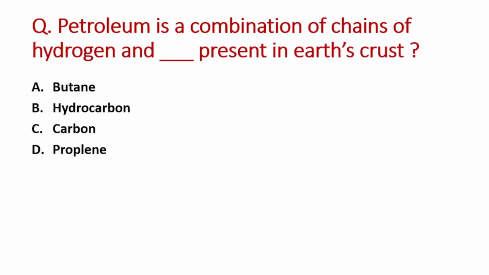Next question is, petroleum is a combination of chains of hydrogen and blank present in Earth's crust. A option is butane, B is hydrocarbons, C is carbon, D option is propylene. So right answer is option C, that is carbon. It means petroleum is a combination of hydrogen and carbon.